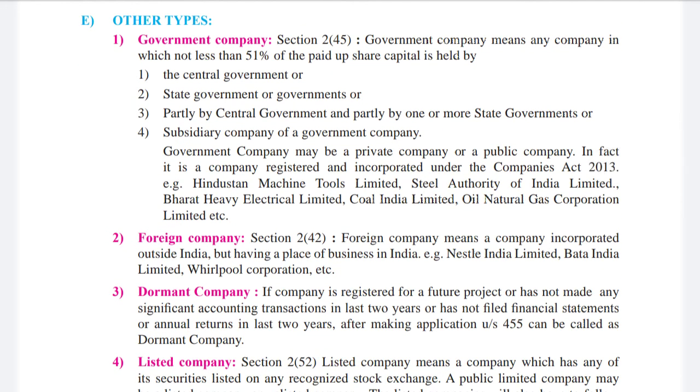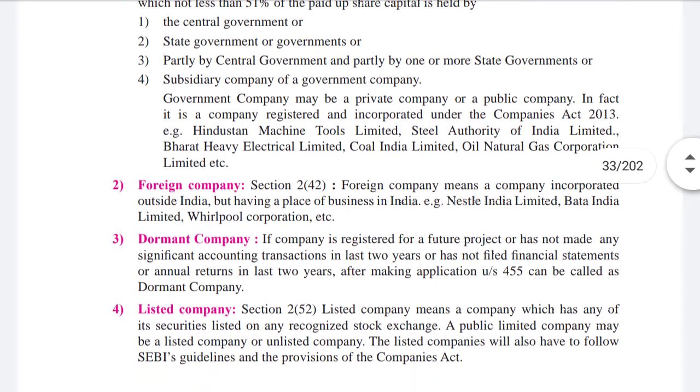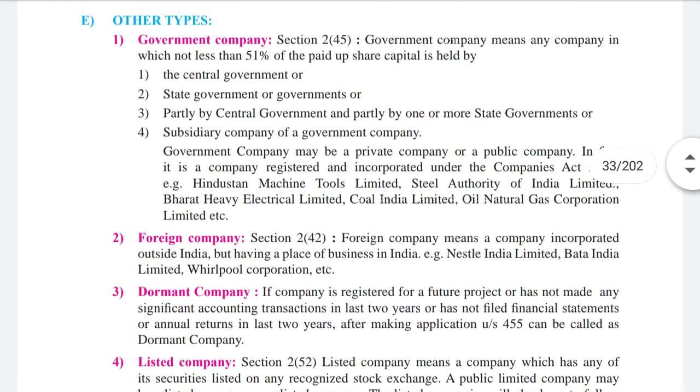Other types. Government company. Now, section 246, government company means any company in which not less than 51% of the paid up share capital is held by the central government or a state government or governments, or partly by the central government and partly by one or more state governments, or a subsidiary company of a government company. It means they should hold at least 51% of the paid up share capital, these government sectors.